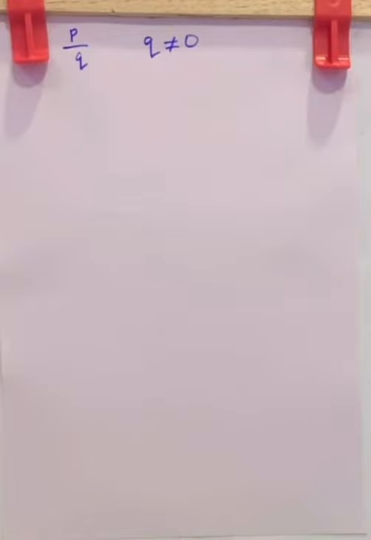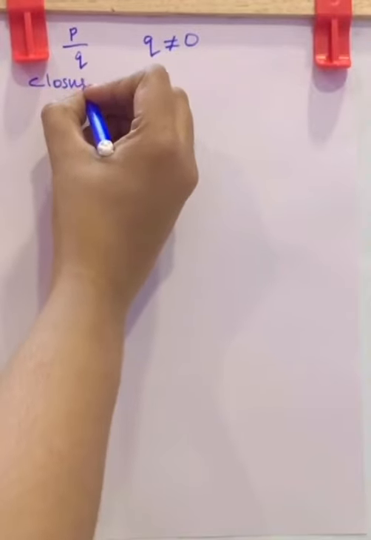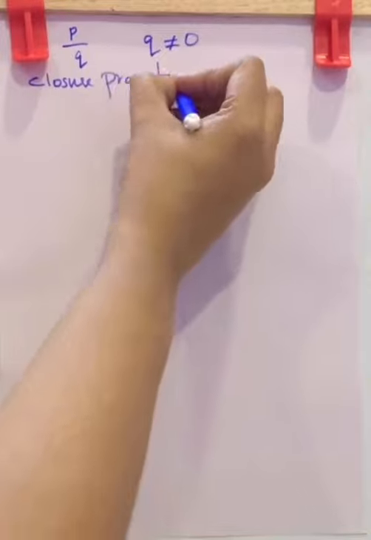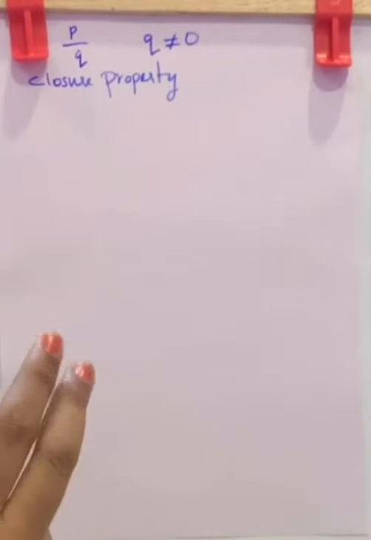Now, coming to addition of rational numbers, let us check whether it is closed or not. That is, let us check whether it satisfies the closure property. Now let us consider two rational numbers.